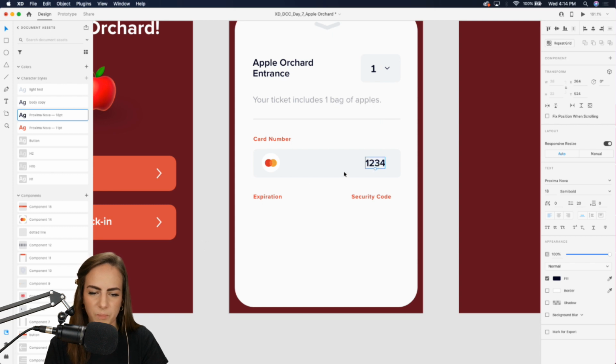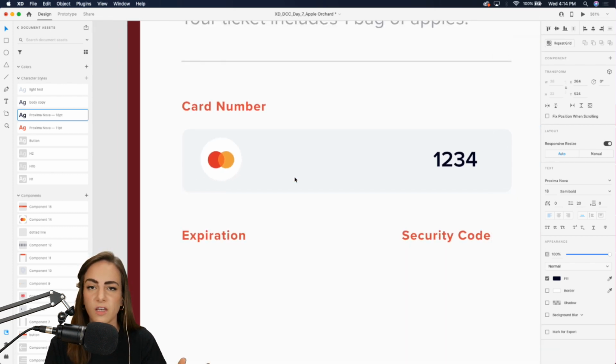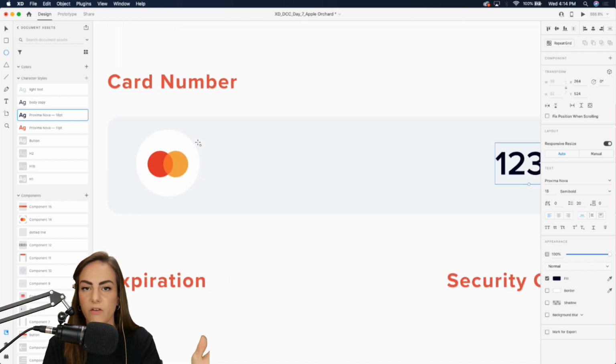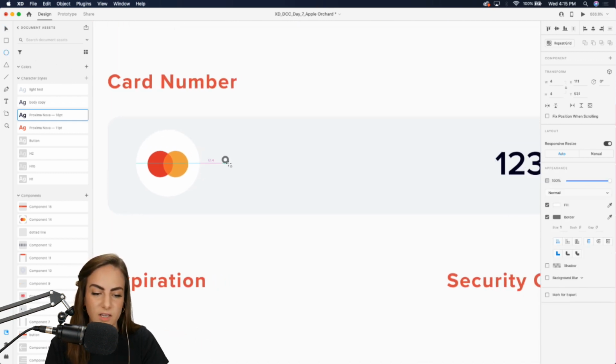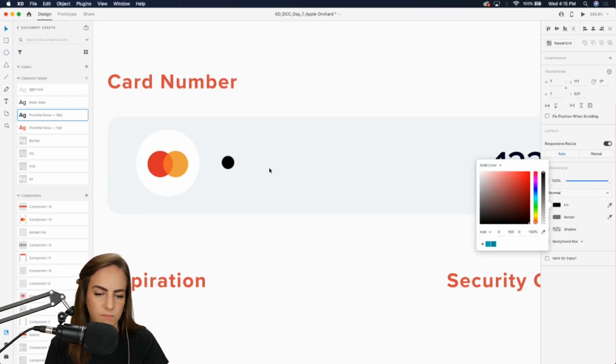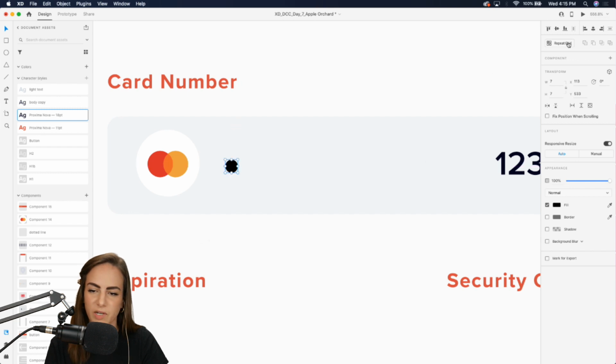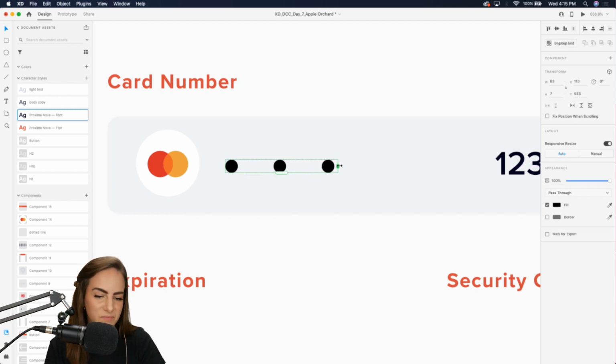Make this a little bigger. And then usually it's hidden, whatever your card number is, at least everything but the last 4 digits. So we can just add some little dots for that. And I'm gonna use our handy dandy repeat grid. You know it.